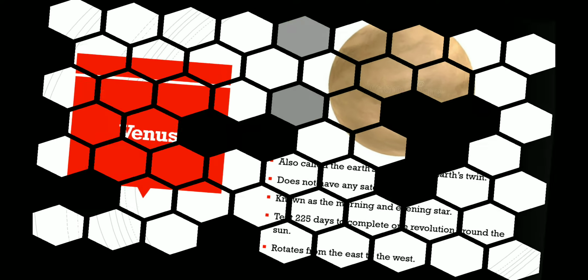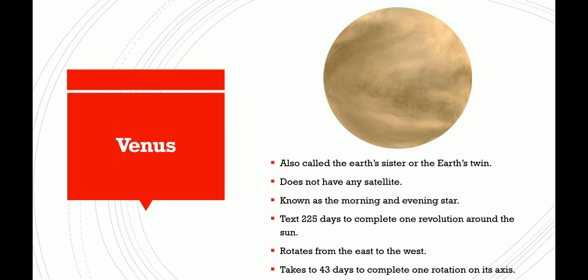Let's move on to Venus. Venus is also known as Earth's twin or Earth's sister. Why is it known as Earth's twin? Because it is similar to the Earth in size and mass. But it does not have any satellite and it is also known as the morning and evening star.